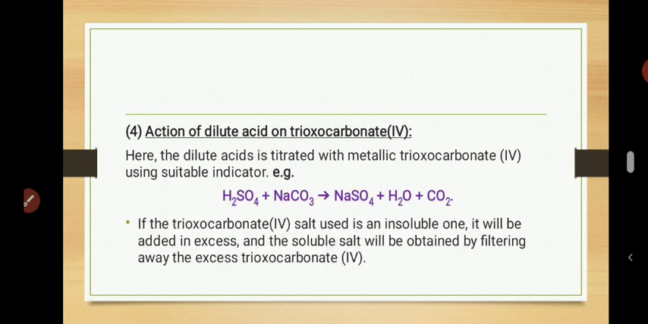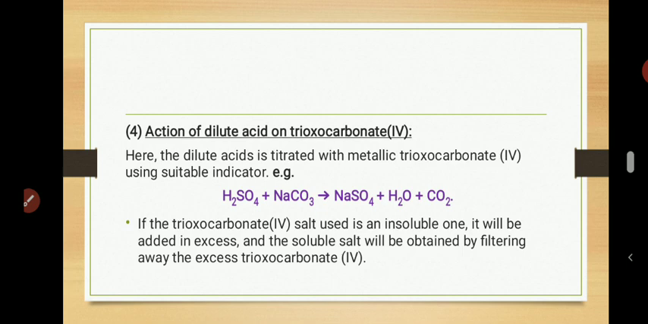Now, the last one is action of dilute acid on trioxocarbonate (carbonate). It's almost like the action of dilute acid on insoluble base, because most of the carbonates also are insoluble. Remember the solubility rule. All carbonates are insoluble except the ones that are soluble salts. So most of the carbonates you will be encountering in your lifetime will be insoluble carbonates. But you can still use them to prepare salts, just like insoluble base and acid. So you just put acid on. In this case, you don't even need to heat the acid.